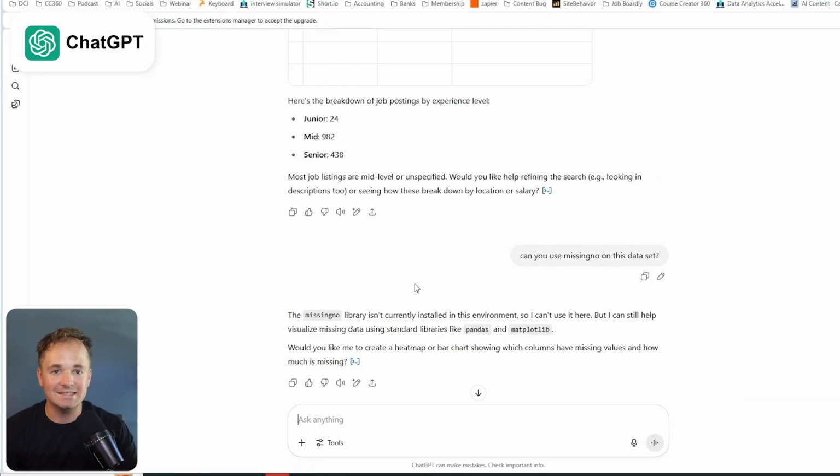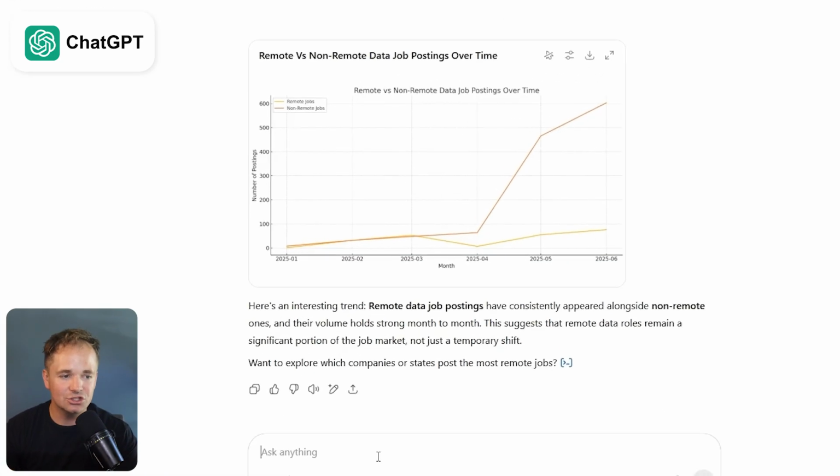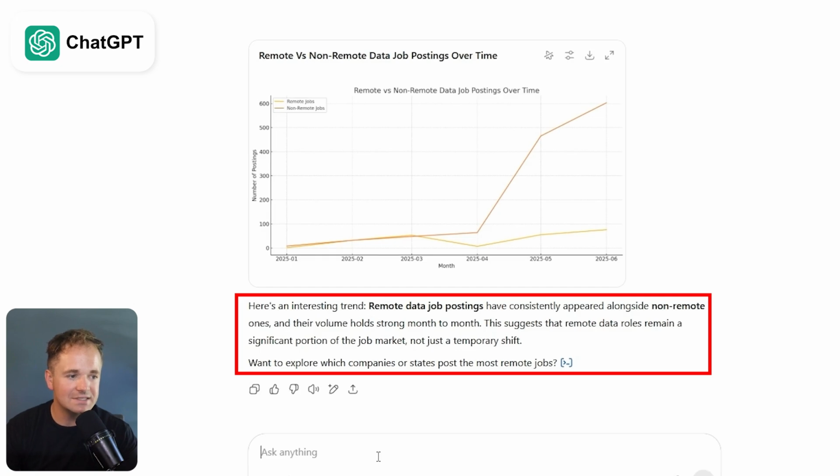Now, since this is a test, this is an experiment, I do want to ask a very vague question. I want to say, tell me an interesting trend in this data set. I'm just going to let ChatGPT go through this data set and see what it thinks is interesting to tell me. Here's an interesting trend. Remote data jobs have consistently appeared alongside non-remote ones, and their volume holds strong month to month. This suggests that remote data roles remain a significant portion of the job market, not just a temporal shift. Want to explore which companies or states post the most remote jobs?